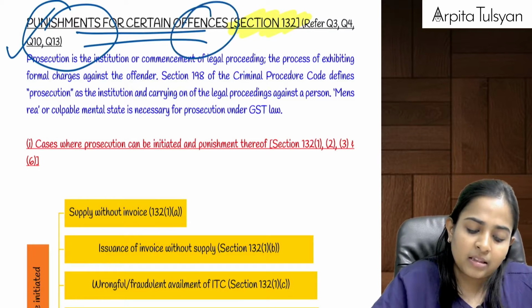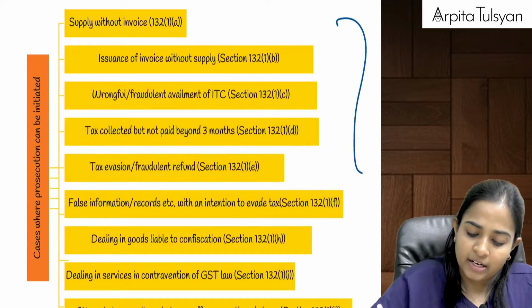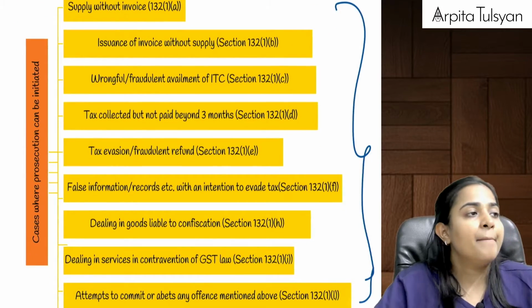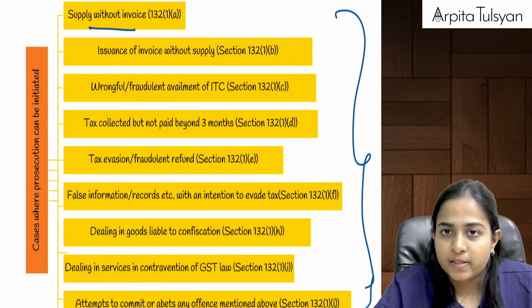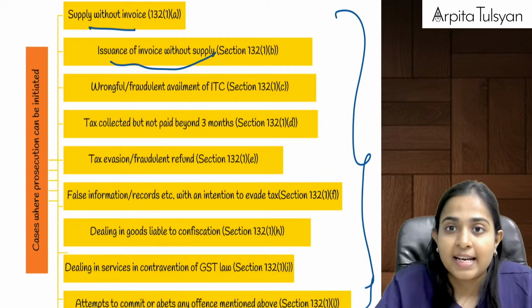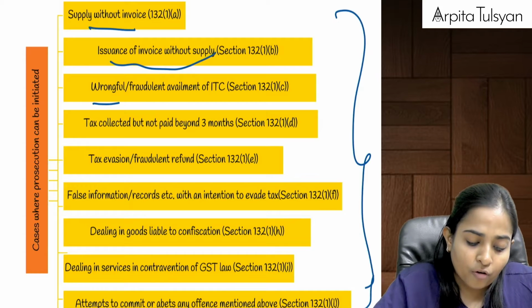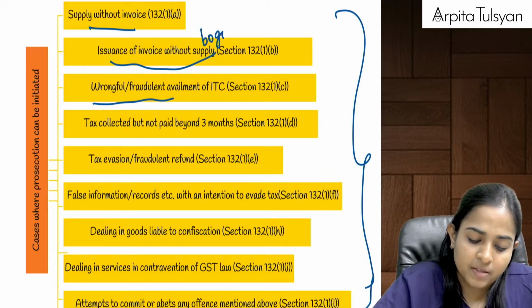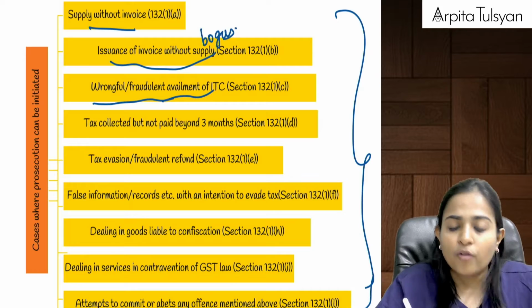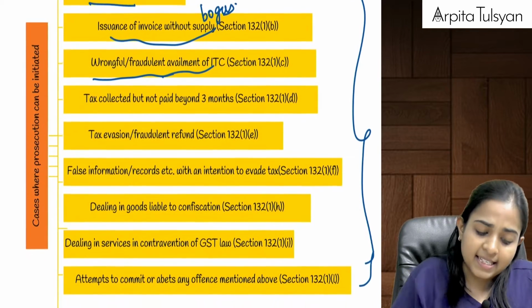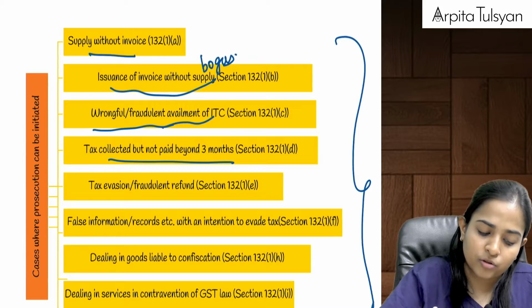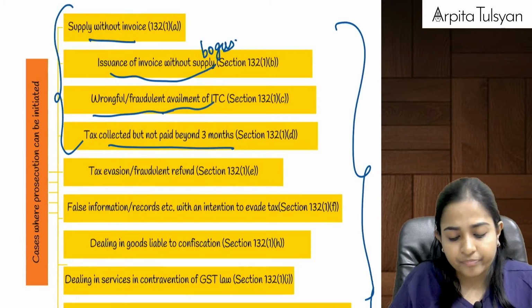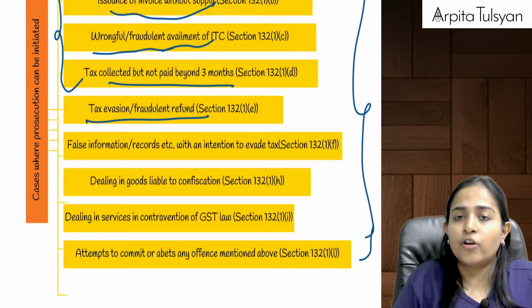Now in 132 they are telling that if you are involved in any of these things, means you have done an offence. That is supply without invoice, or issue of fake invoice, the second one is bogus, then fraudulent or wrongful availment of ITC, tax collected but not paid beyond 3 months. Okay, first 4 names you have to remember compulsorily, A, B, C, D. Then tax evasion or fraudulent refund.